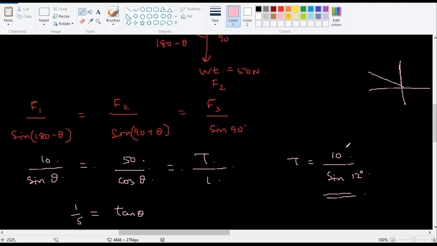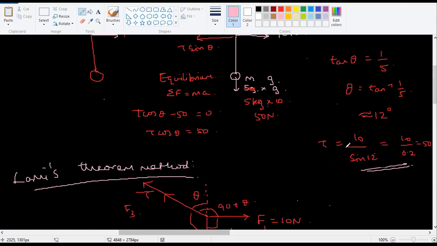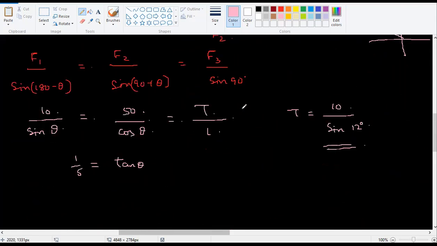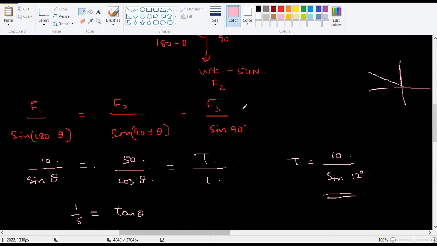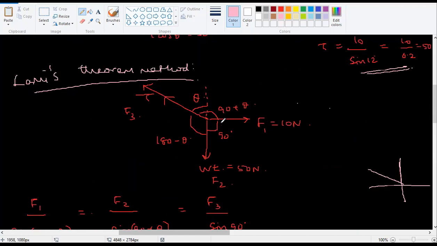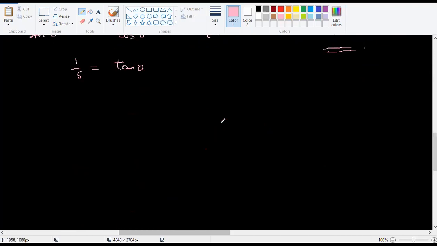Anybody having any questions? This is method 1. This is method 2. This will work only when you have 3 forces in equilibrium. Otherwise, it will not work. If you have 4 forces, you cannot use this. Proof is very, very easy.